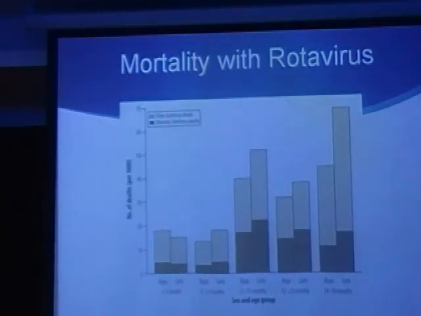And this bar slide, just to say it again, shows the mortality with rotavirus, which is pretty high, the highest between 3 to 11 months of age. So we want to get them before 3 months of age, so we start immunizing them so we can decrease that.